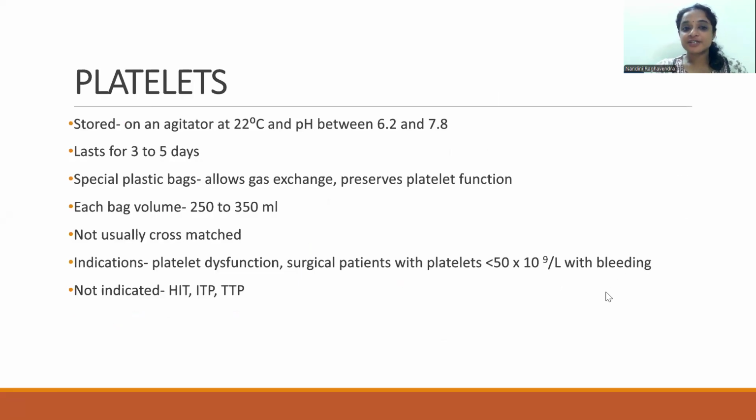They are stored on an agitator at 22 degrees Celsius, and it lasts for about 3 to 5 days. It does not need cross-matching. However, ABO compatibility is preferred. It has a special plastic bag which allows for gas exchange and preserves the platelet function as well. It's indicated for use in platelet dysfunctions, surgical patients with bleeding where platelet counts are less than 50,000. However, it's rarely used in cases of heparin-induced thrombocytopenia, idiopathic thrombocytopenic purpura, and thrombotic thrombocytopenic purpura.